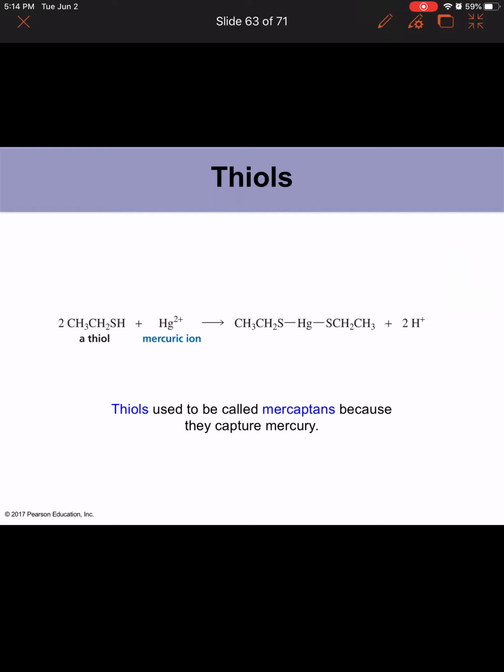Okay, in the periodic table, you have oxygen, and right below oxygen, you have sulfur. Oxygen can form alcohol with hydrogen, and with sulfur, we call it a thiol. When the hydrogen is bonded to sulfur, that's a thiol. Okay, so this is a thiol, CH3CH2SH.